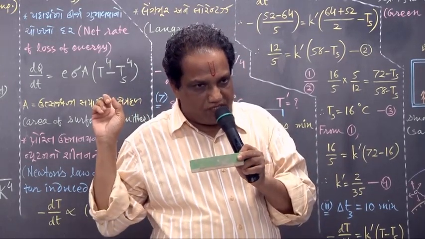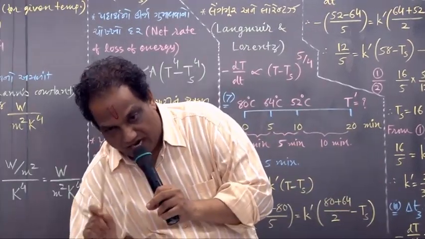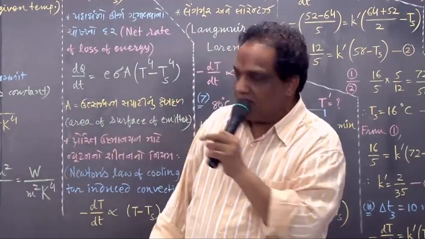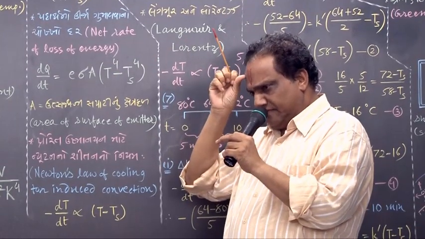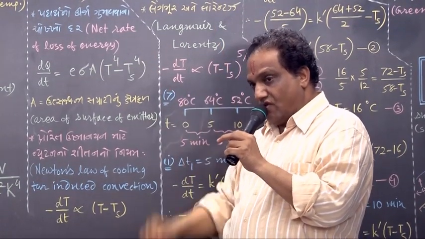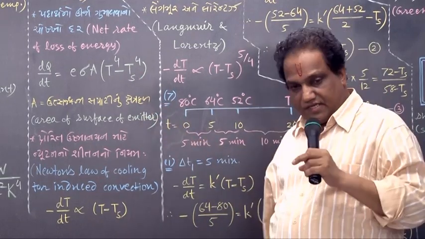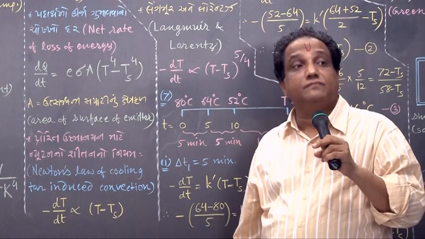Here it is not cross section area. Here it is surface area. You can say area of that surface from which emission takes place. Fine. What about capital T? Absolute temperature of the hot body. What is Ts? Absolute temperature of the surrounding.